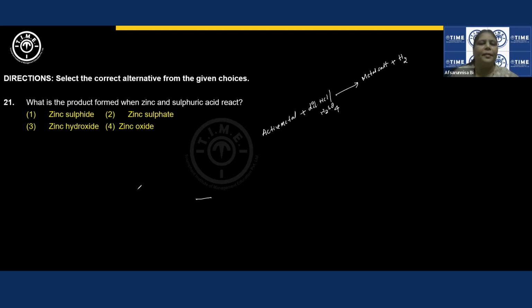Now they have given zinc here. So zinc is an active metal because it is above hydrogen in the metal activity series. I'll show you now. Plus sulfuric acid, H2SO4, whether it is concentrated sulfuric acid or dilute sulfuric acid, irrespective of that, you will get zinc sulfate. If it is dilute, then you'll get hydrogen as a gas. If it is concentrated, then you'll get sulfur dioxide as a gaseous product, right? But because they have given the salt here, zinc sulfate would have been the correct answer, right?